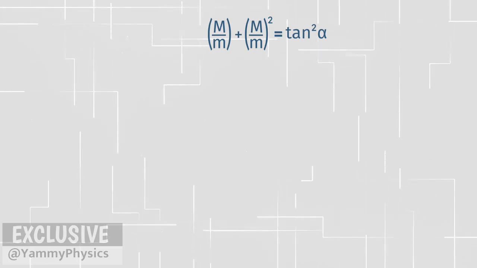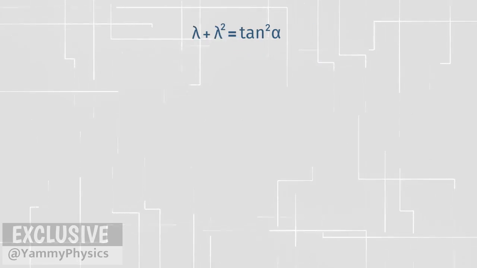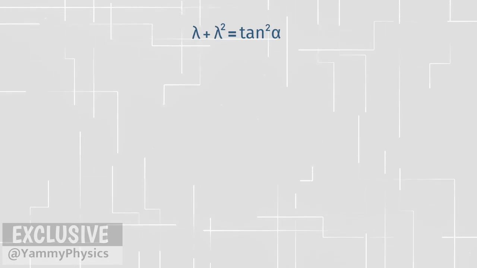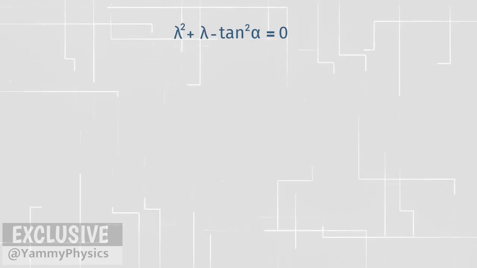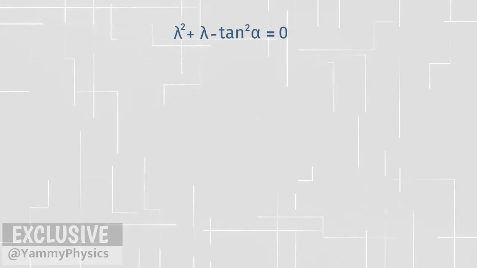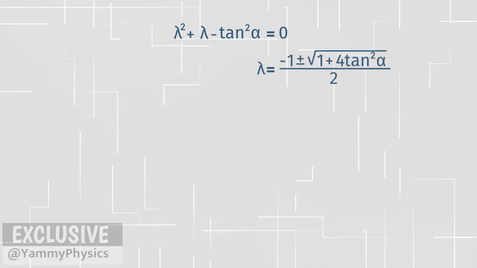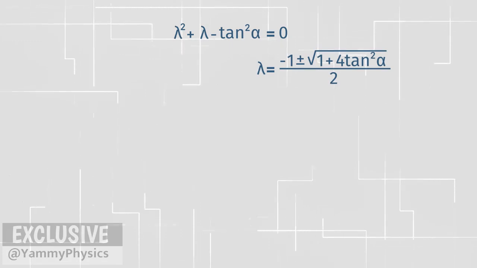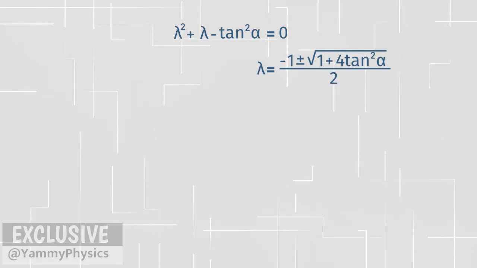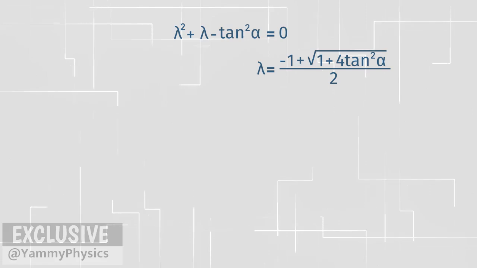Let's just think of big M over m as lambda. Lambda squared plus lambda minus tangent squared alpha equals 0. We can use this formula. Since mass is always positive, just take the positive value.